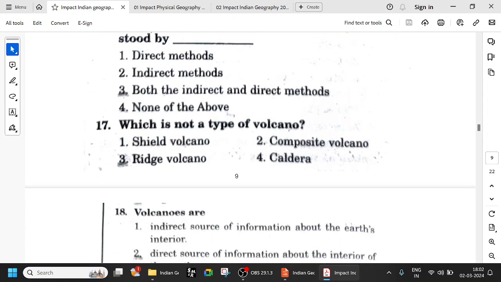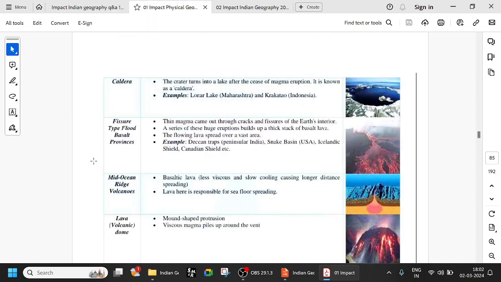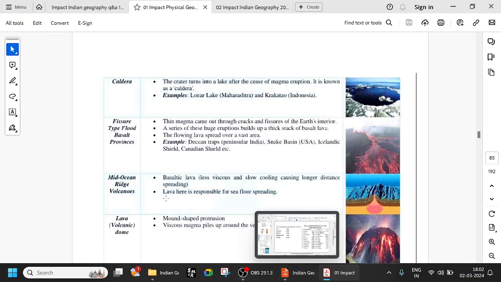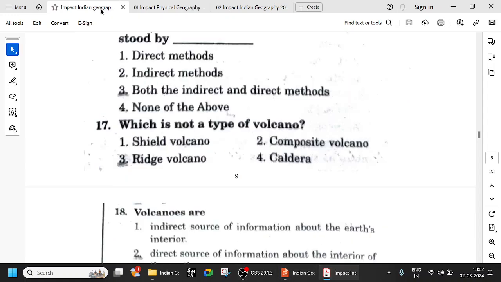So which is not a type of volcano? We have just now seen, right? Caldera is a volcano, crater filled with water. We have seen composite volcanoes. We have seen shield volcano also. But which of them is not a type of volcano? So ridge volcano is not a type of volcano. If you look at the types of volcanoes, mid ocean ridge volcanoes are there. But it is not exactly what you can say a type compared to the other things.